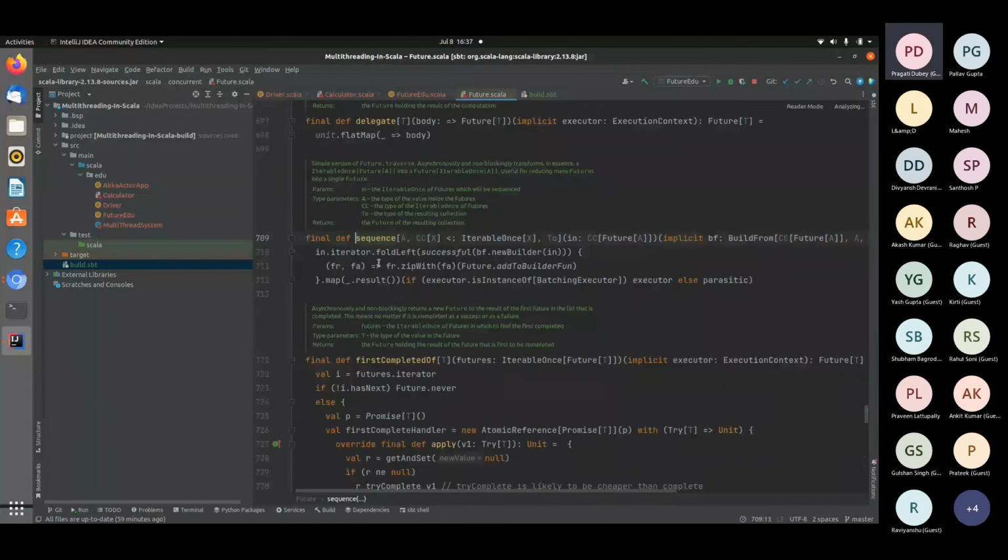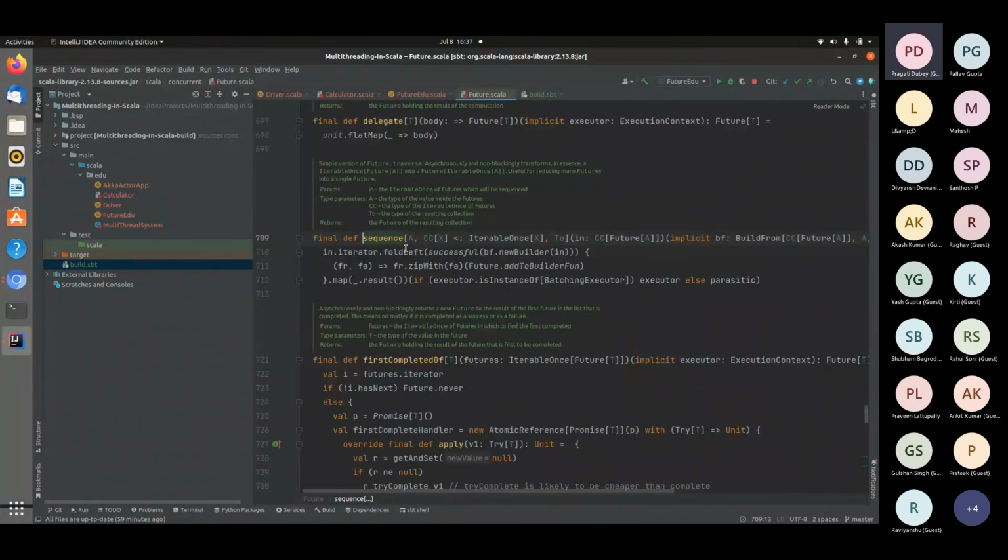So Future.sequence in simpler words will do, let me take you through this, and then I'll try to explain it in simple words. The simple version of Future.traverse is an asynchronous, non-blocking transformation. In essence, it takes an iterable of future of A, or any type, and converts it into a future of iterable of A. So as we can see it here.